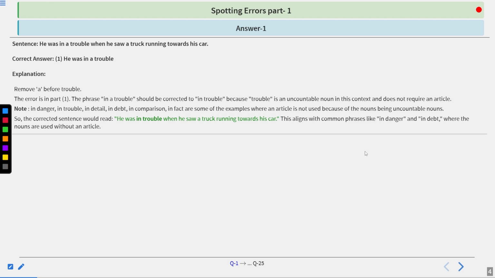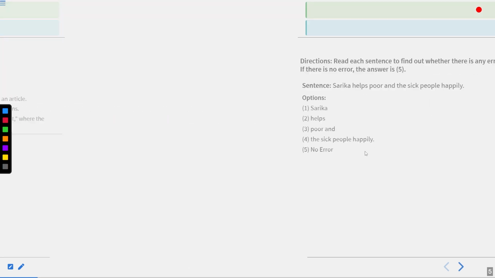So the corrected sentence would read, he was in trouble when he saw a truck running towards his car. This aligns with common phrases like in danger, in debt, where the nouns are used without an article. Let's move to the next question.